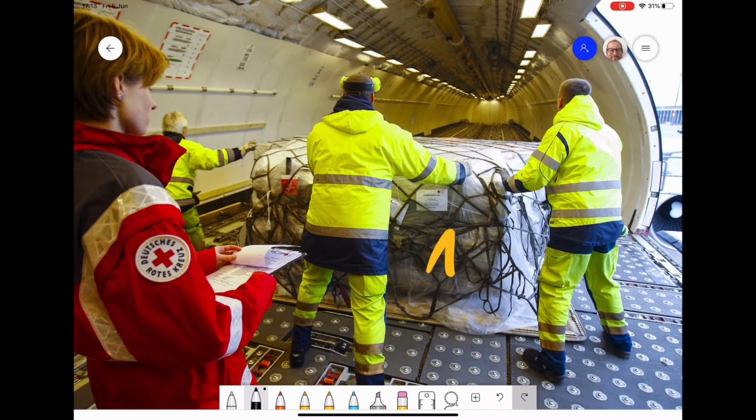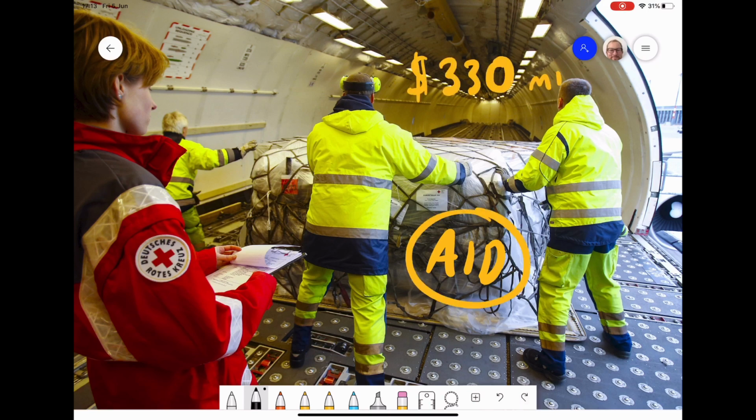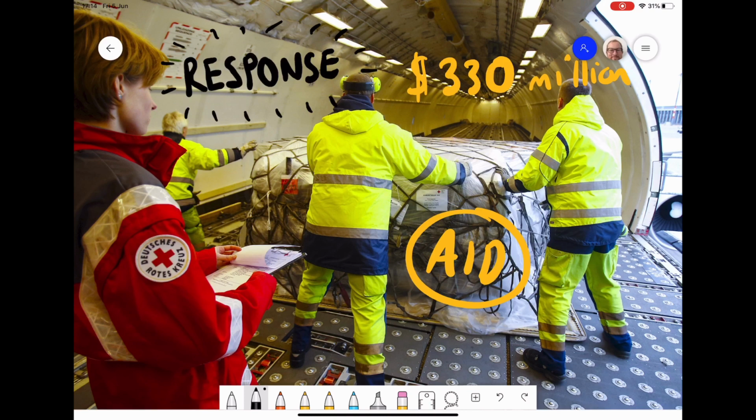Next, we need to look at the aid that was given to Nepal, £330 million worth of it, and this is an important part of the response stage. This is what happens after the earthquake occurred, and LICs will often require a lot of support from other countries.